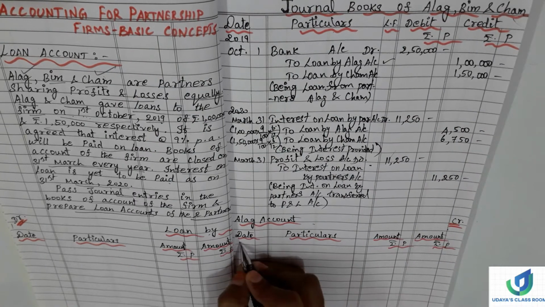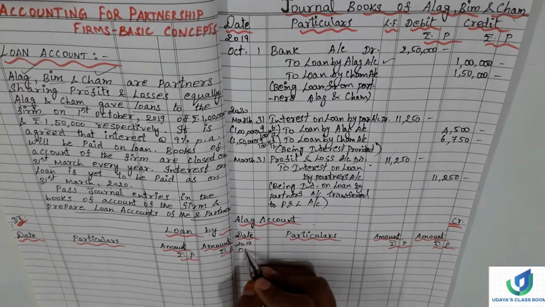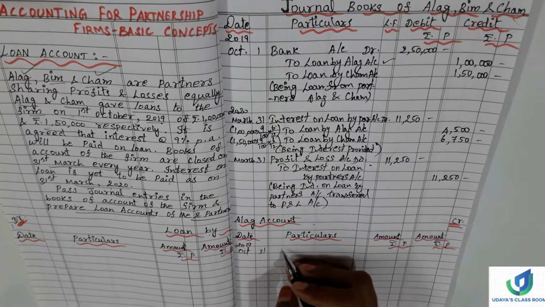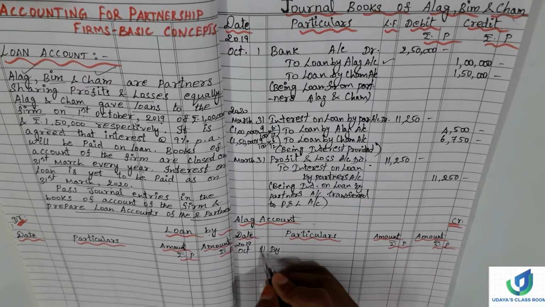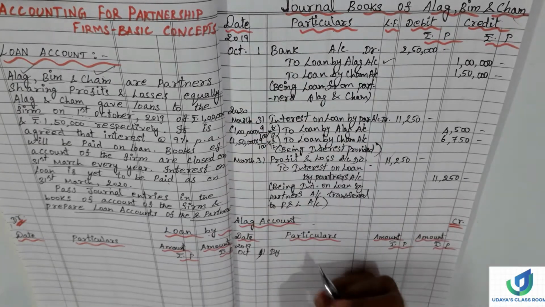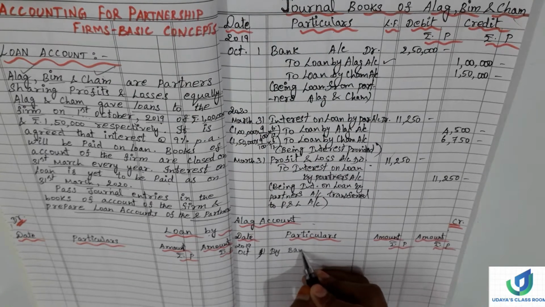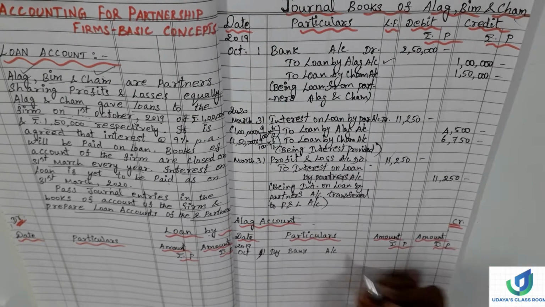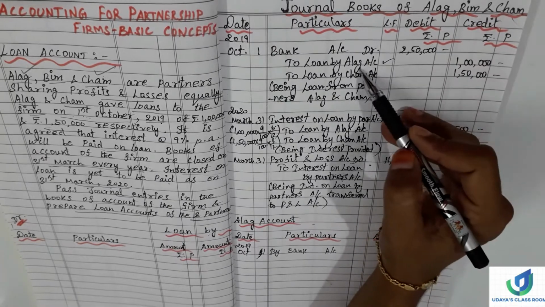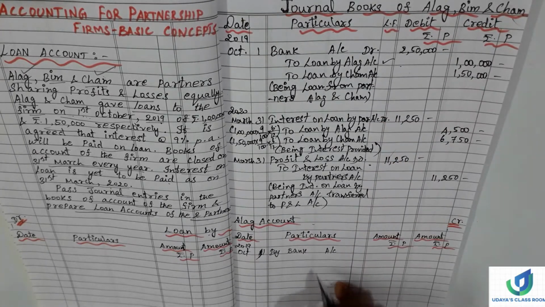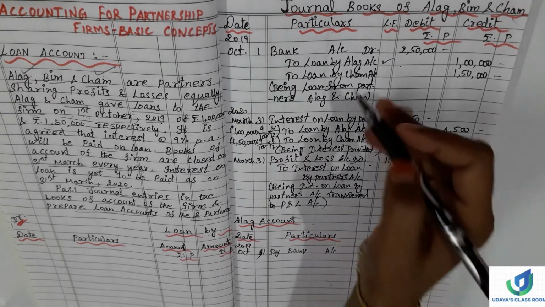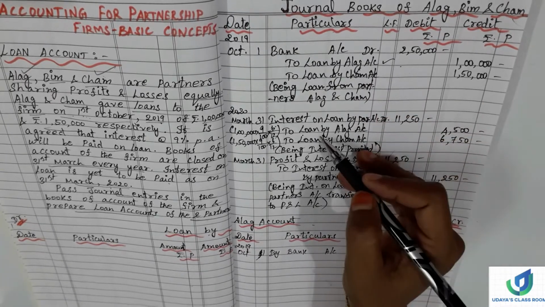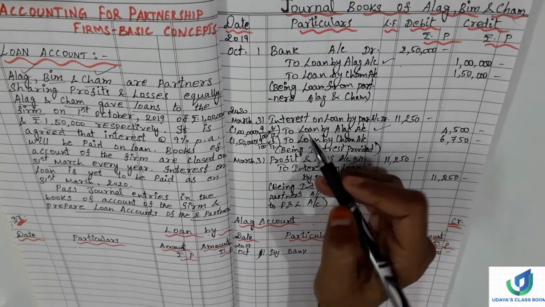We have to write the date 2019 October 31st by, not 31st, first it is, sorry, first only, right? So by bank account. How much it is? Alag has given only 1 lakh. If this is Alag's loan account, so 1 lakh only we have to write here. And next, where is Alag? The next journal here.